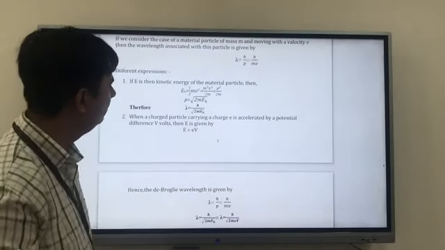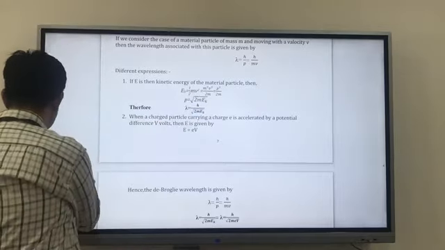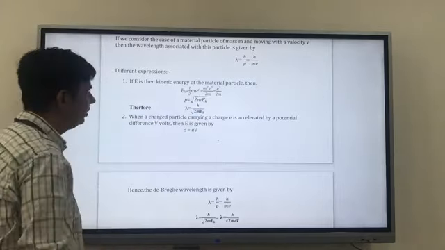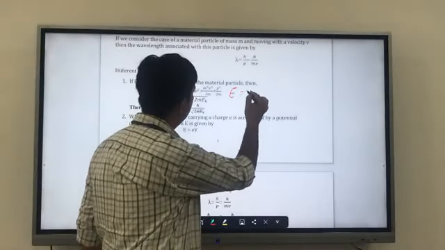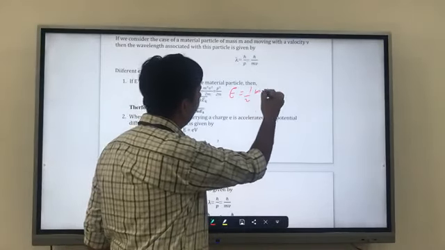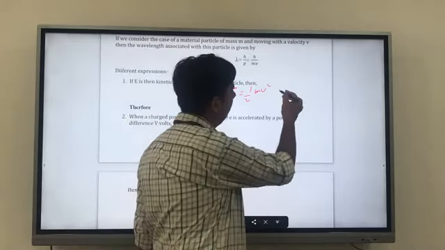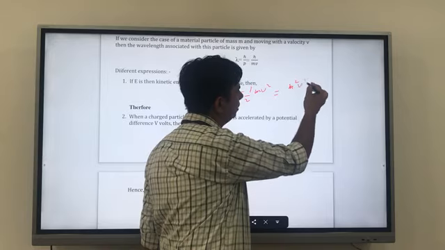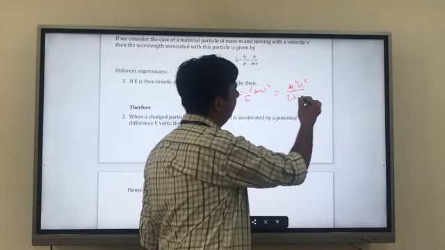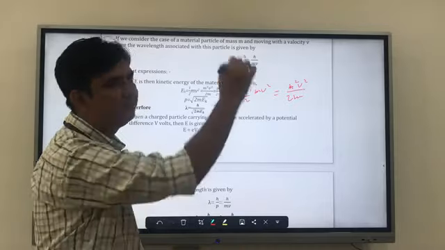I'll give you one example of it, and then we'll close the session for today. We know kinetic energy is half mv square. Multiply and divide by m, and we get m square v square upon 2m.